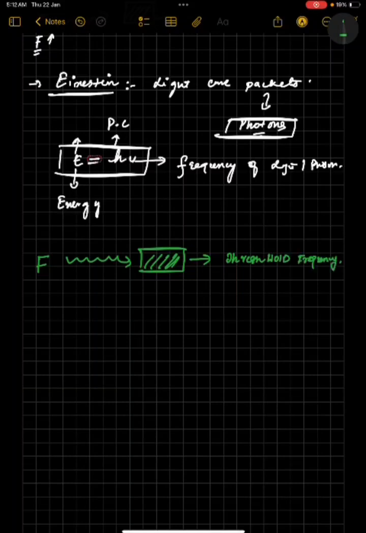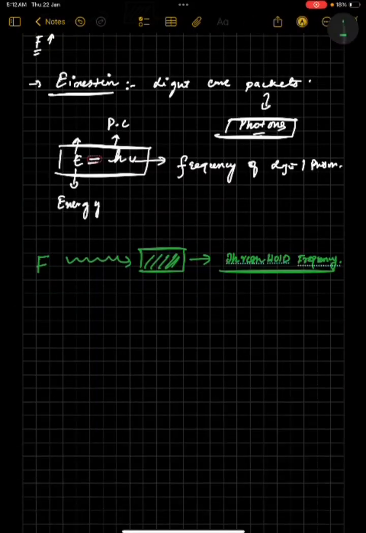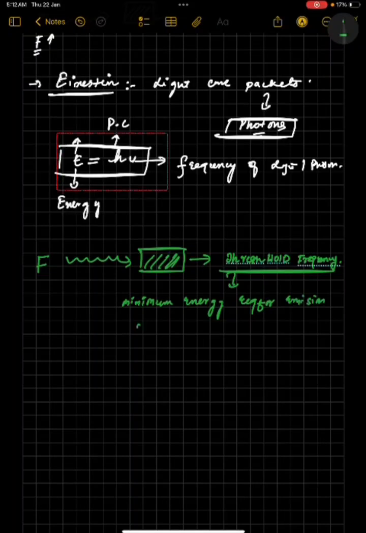So now you need to learn what the threshold frequency actually is. So basically this threshold frequency is the minimum energy which is required for emission of electrons from a metal. Like एक लाइट है, उसके पास minimum frequency कितनी होनी चाहिए that उसकी वजह से इस metal से emission of electrons या escape of electrons हो जाए.